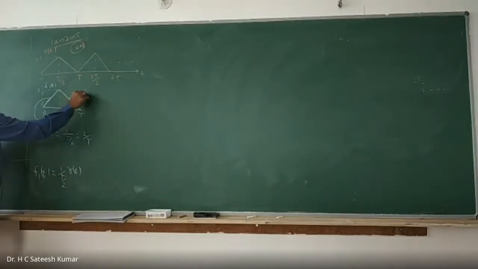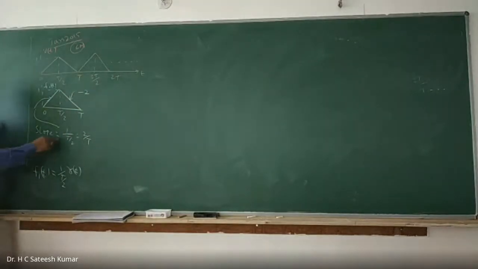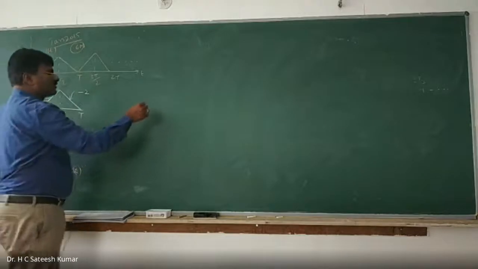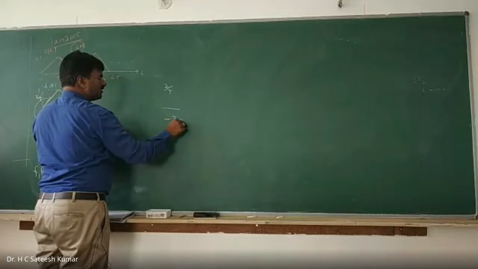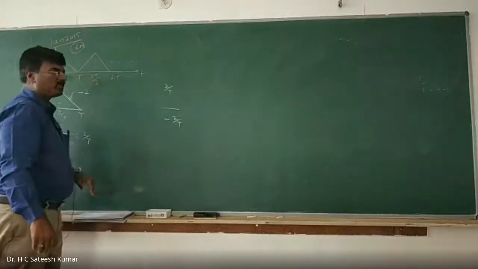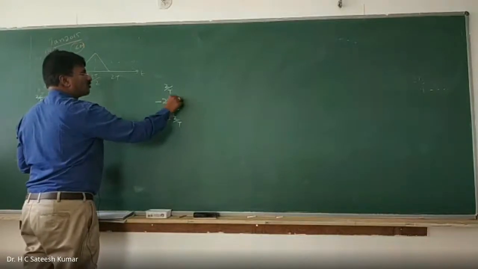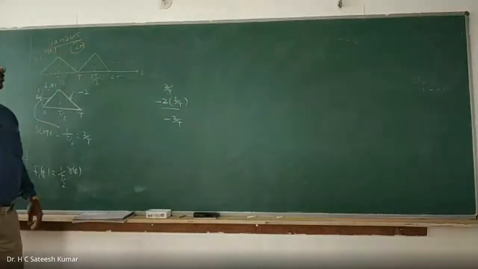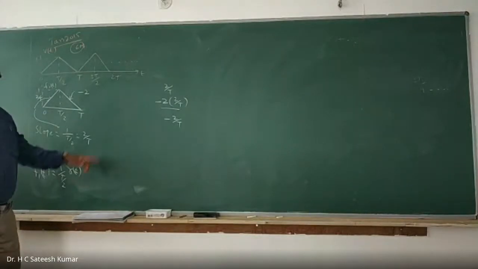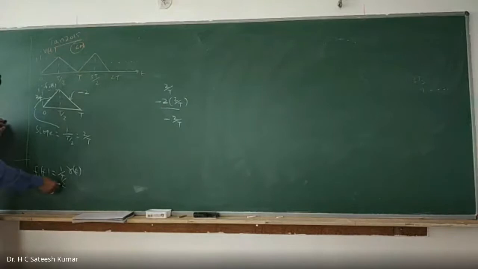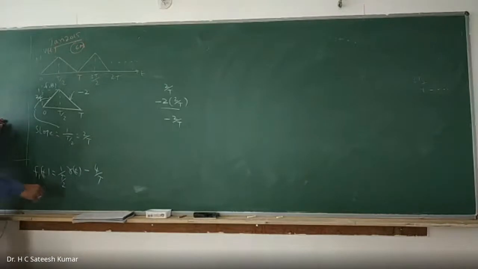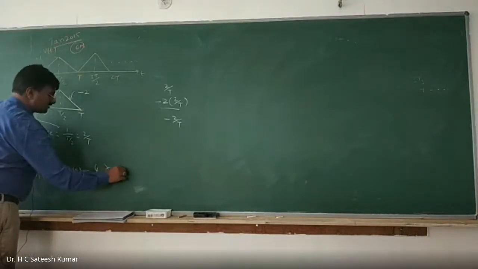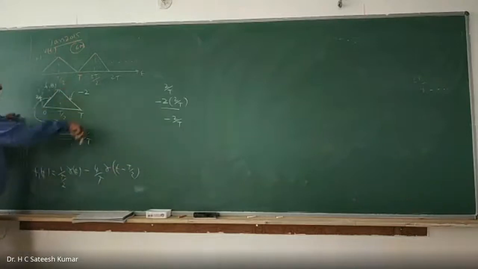The initial slope is 2 by T, and I want a slope of minus 2 by T. To get a slope of minus 2 by T, I should add minus 2 times 2 by T, which gives minus 2 by T. So what I am doing is r of t, which is minus 4 by T into r of t minus T by 2. Now I am going with a slope of, what is that?